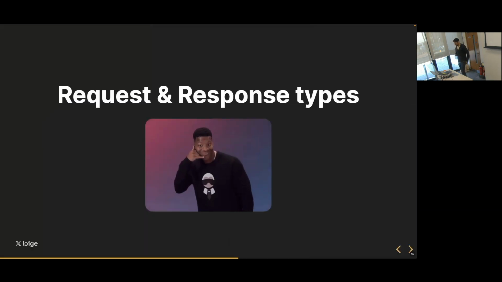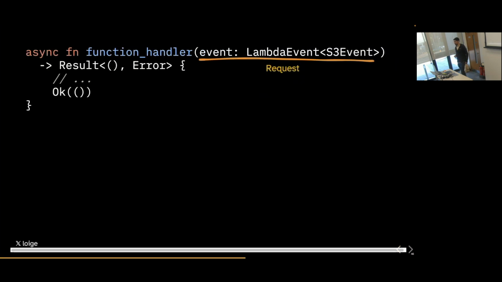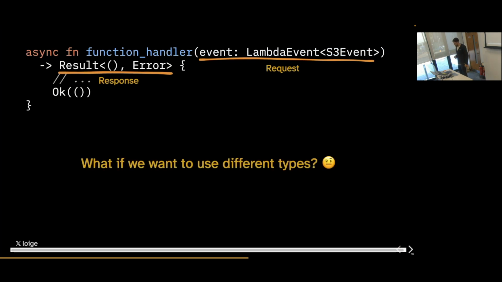Now, let's look at another problem. We saw an example with S3, but you might be wondering, what if I want something different? Maybe I'm not writing an S3 integration, maybe I'm writing something else. And what if we want to return a specific response, because maybe it makes sense for our Lambda function to have a specific output type? What are the different options we have to deal with different kinds of inputs and outputs? This is important because Rust is a typed language, not like JavaScript or Python, where you can assume the input and the output can be anything. You need to think a little bit upfront about the types of the input and the output.